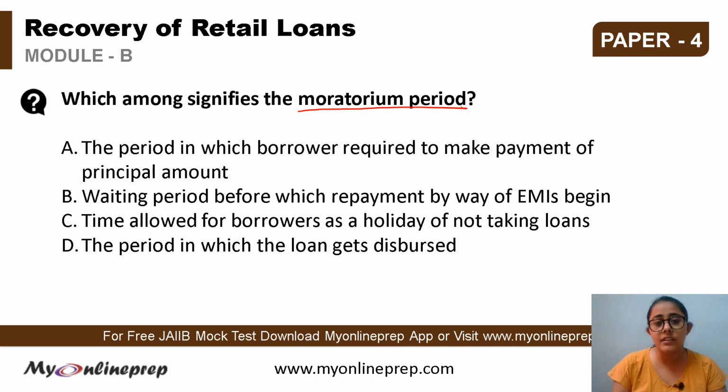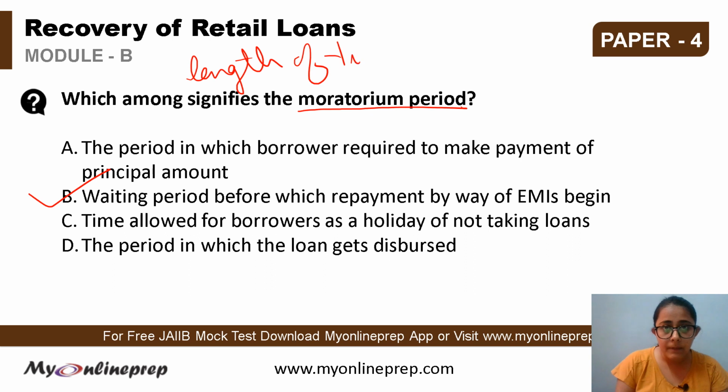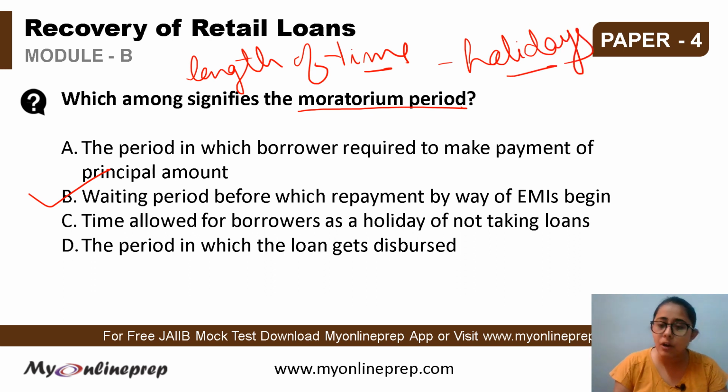So out of these, the moratorium period is actually option B, that is, it is a waiting period before which the repayment by way of EMIs begins. If we say it is the length of time in which the borrower enjoys a sort of holiday from paying the principal amount or the EMIs. That is, in this period, neither the principal nor the EMI has to be paid.